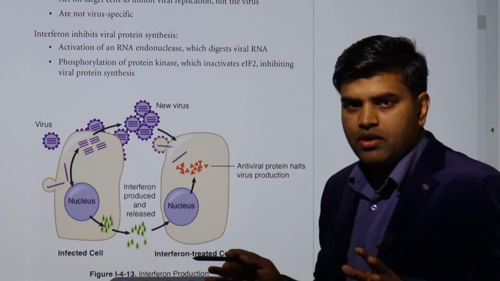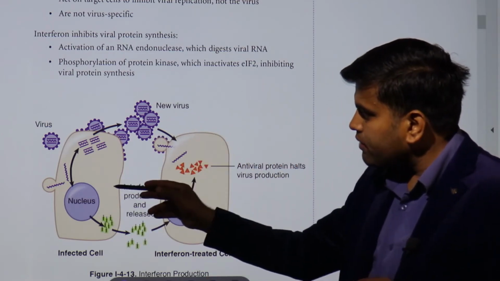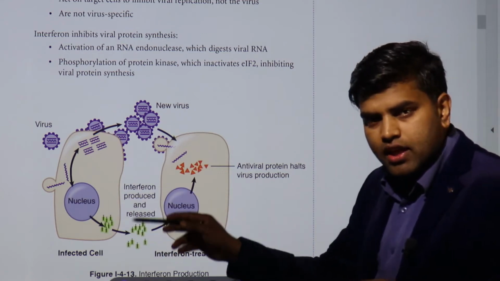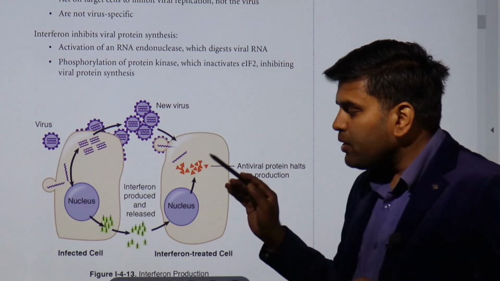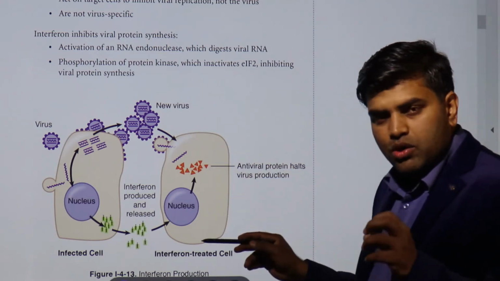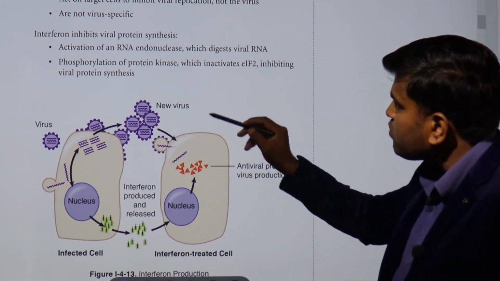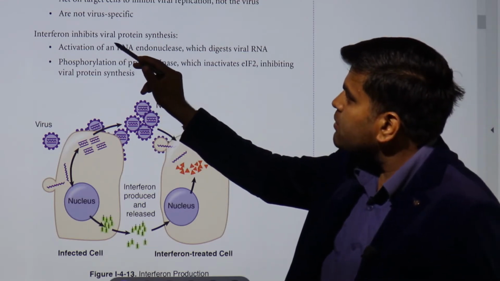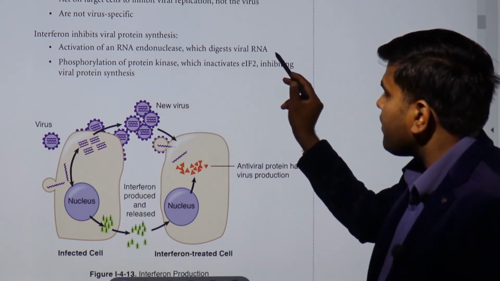The response is the same. If the cell is infected, then the viral infected cell will produce the interferon that will go into the surrounding cells, and the surrounding cell will be inhibited. What will happen in the surrounding cell? Interferon inhibits viral protein synthesis by activation of the RNA endonuclease, which digests the viral RNA.